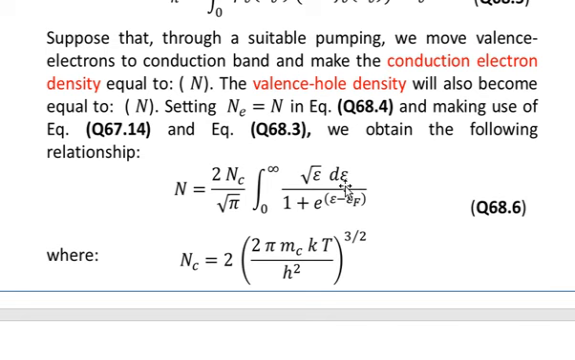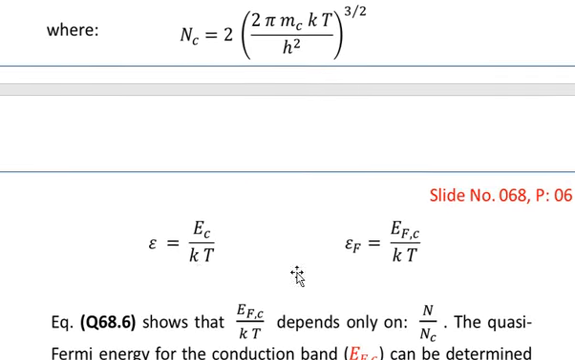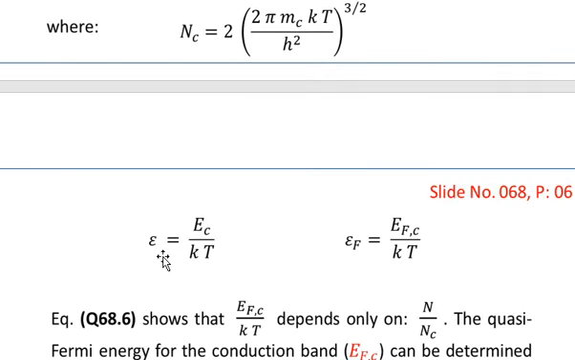where nc is equal to 2 multiplied by (2 pi mc kT divided by h bar square) whole raised to power 3 by 2. The epsilon or the simple energy is given by EC over KT, because we have this normalized value epsilon, and the normalized form of the Fermi energy, represented by epsilon F, is equal to EFC divided by KT.